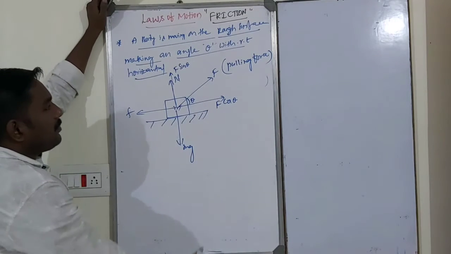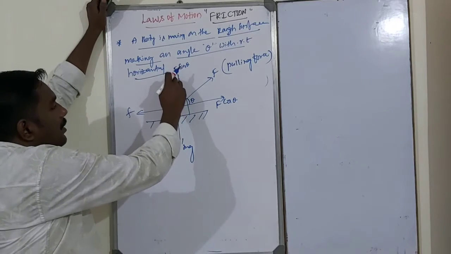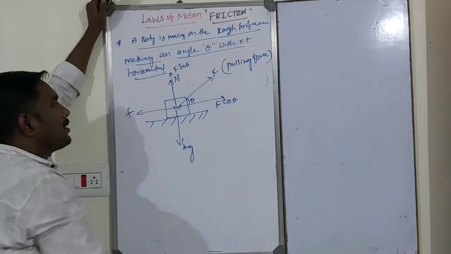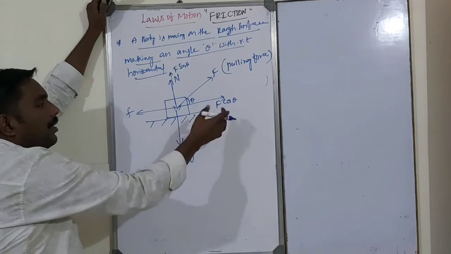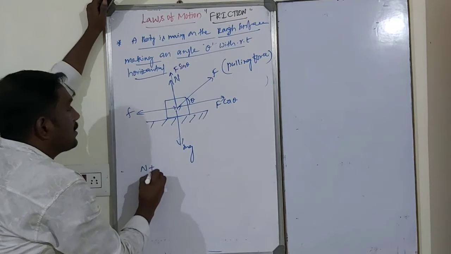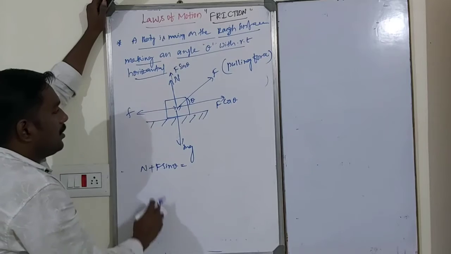Okay. Now, in this case, see from the diagram, N and F sin theta are both in the same direction, and the frictional force and F cos theta are in opposite directions. So now, N plus F sin theta is equal to mg.